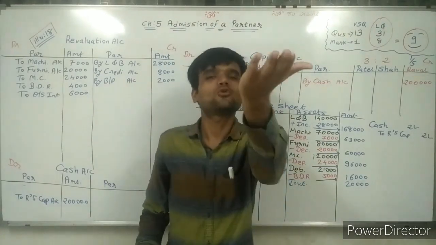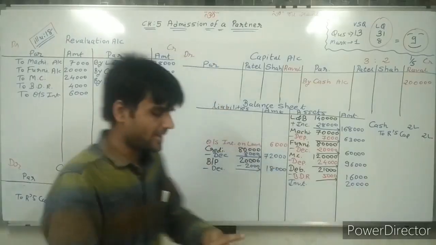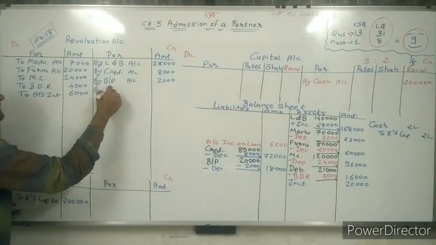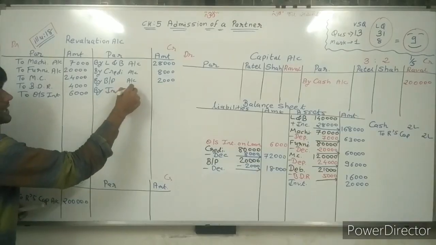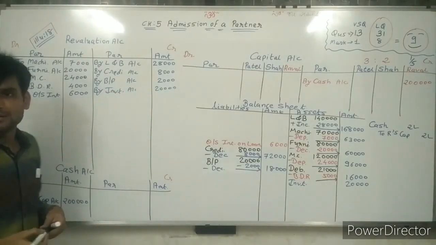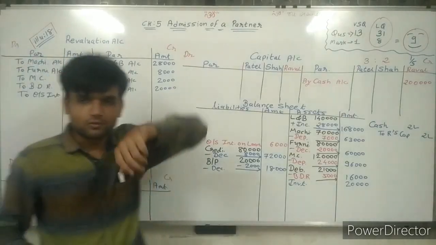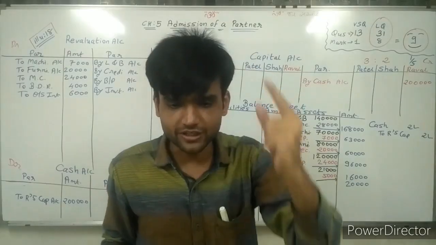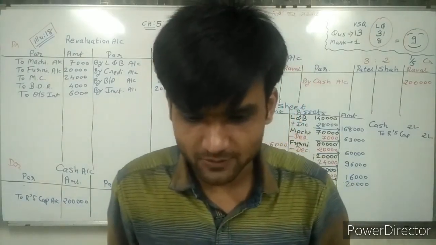So asset value increases. Increase means credited by investment account 20,000. Now going ahead for the next adjustment.